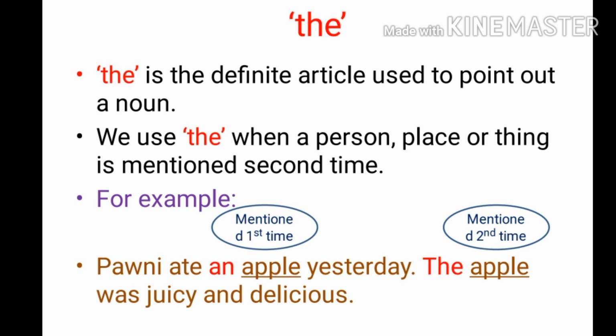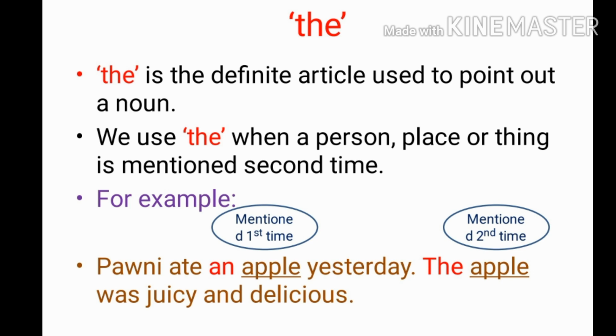We use "the" when a person, place or thing is mentioned a second time. Let's read this example which I have already done. Pavni ate an apple yesterday. Here apple we are mentioning the first time. The apple was juicy and delicious. Now here again apple is mentioned a second time. The same apple which we were talking about the first time, we are mentioning in the second time.